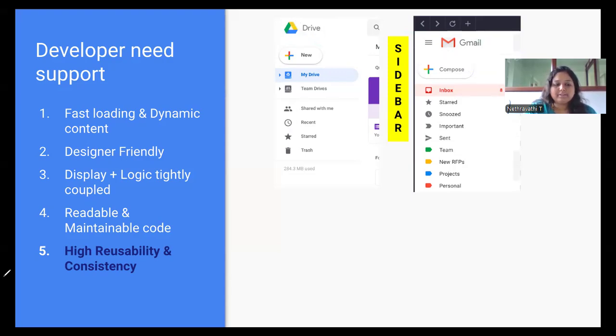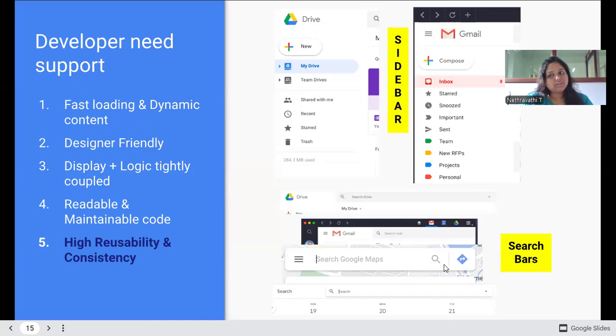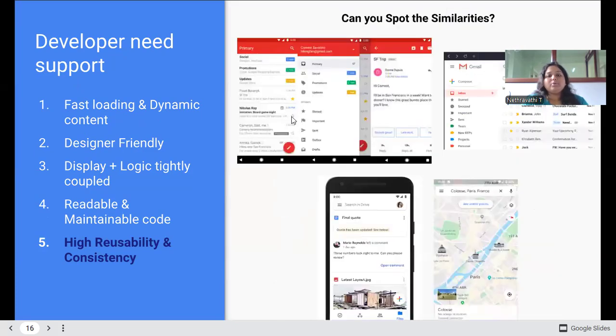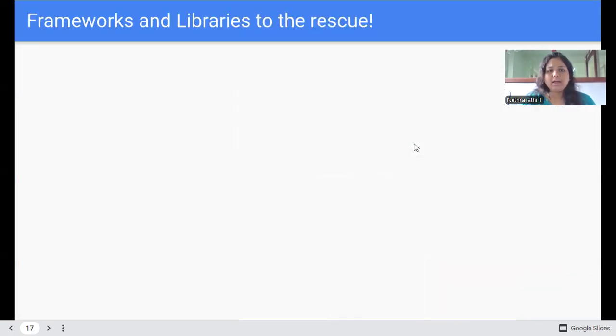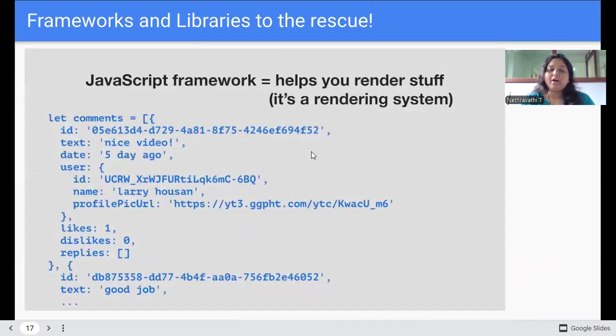And also, for example, we can just move to the next slide. See, the search bars also, in many of the applications, will be the same. So you can have a look at this. Many major applications have these React components as their part, because it is easy to use and easy to understand. So how is the framework helping us to render the stuff? If we want to render something, we have a huge procedure which will run inside. Similarly, it happens in React also.